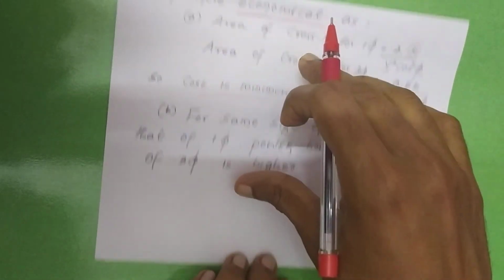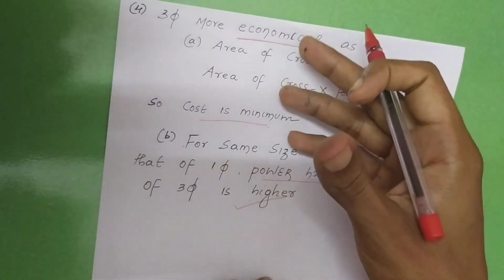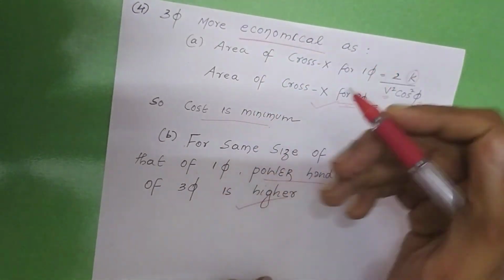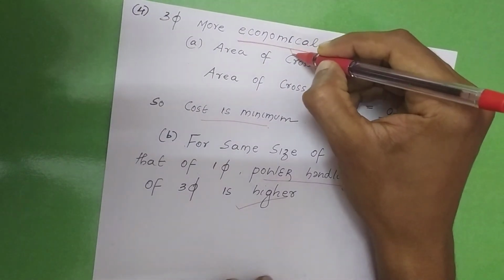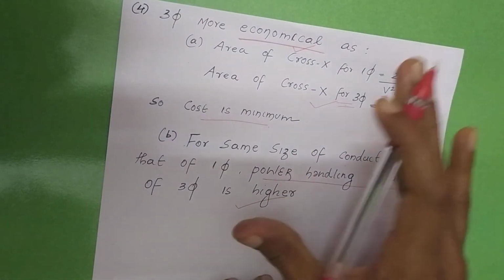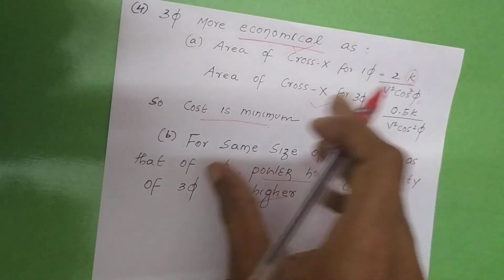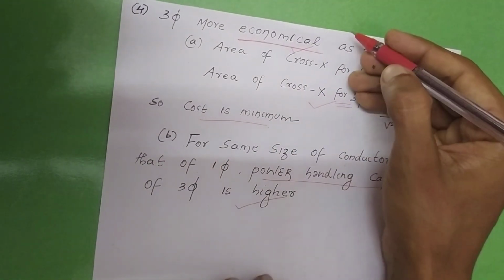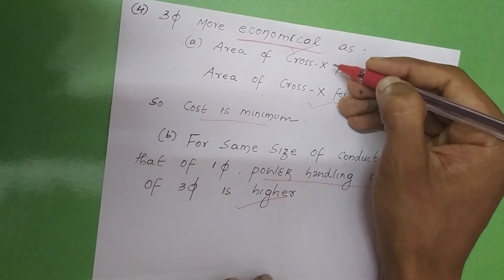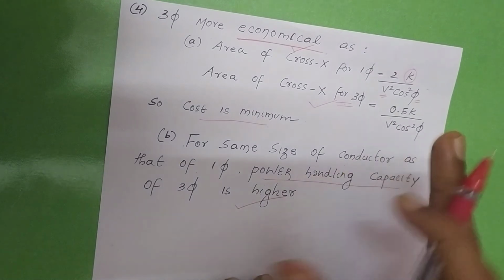So for these two reasons mainly, there are certain other reasons, but majority consideration is given to these two. One is the cost point of view, and the other is power handling. For these two reasons, we have seen that for bulk power generation, it is more economical to carry out power generation in three-phase than in single phase.